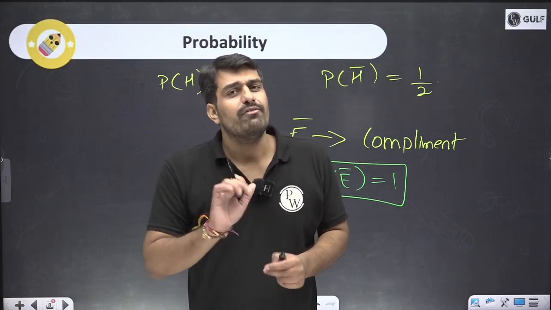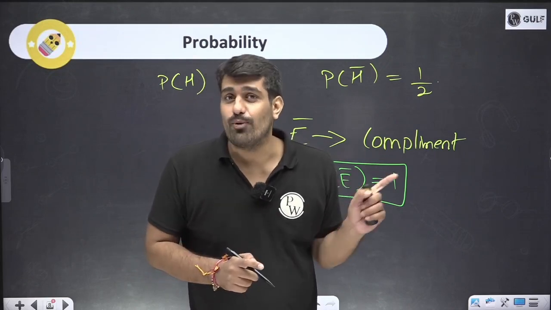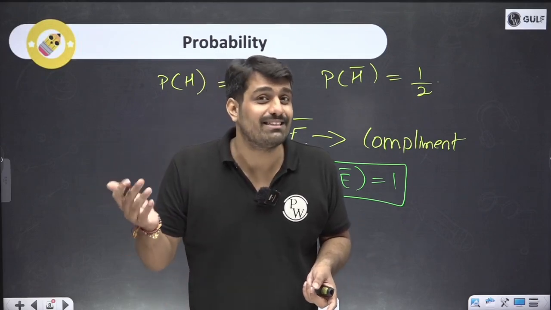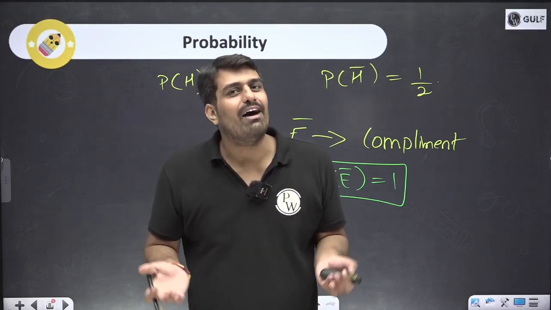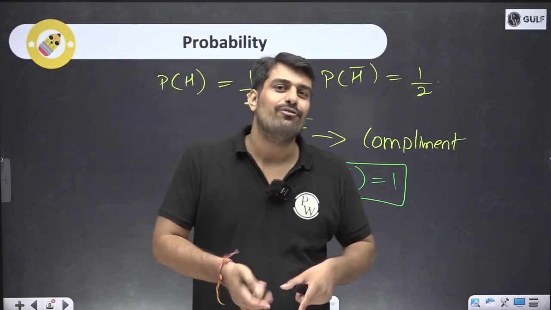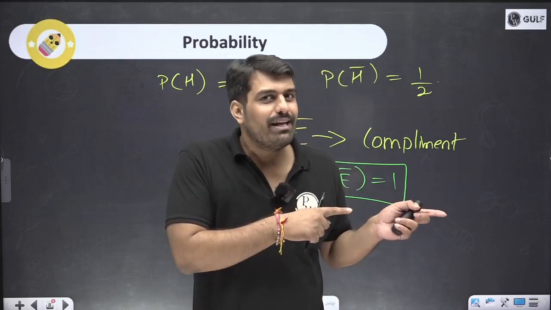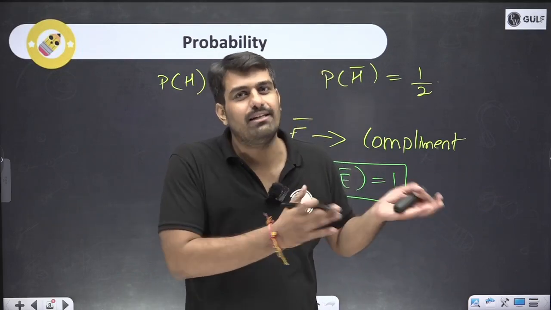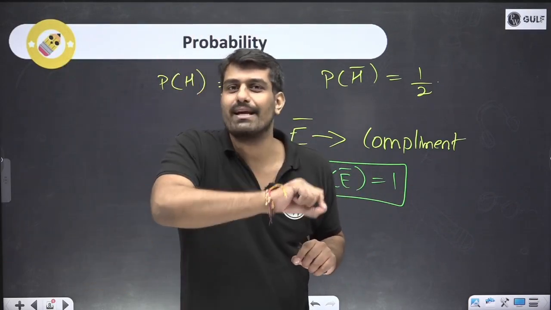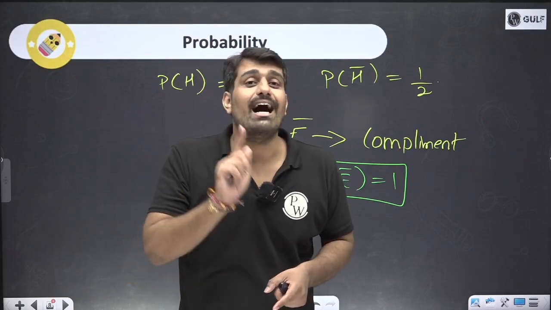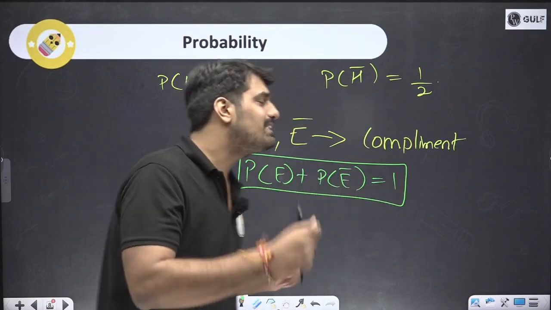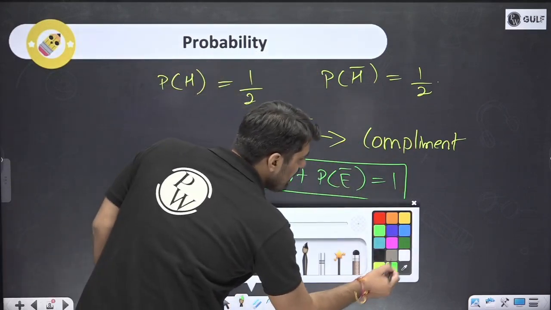If I ask you, what is the probability that tomorrow the sun will rise from the west? What do you think? Listen carefully, from the west. Generally, to our knowledge, it's a universal fact that the sun rises from the east. The sun rises from the east and goes into the west. So this is a 100% sure event that tomorrow the sun will rise from the east only. So these events are sure events.